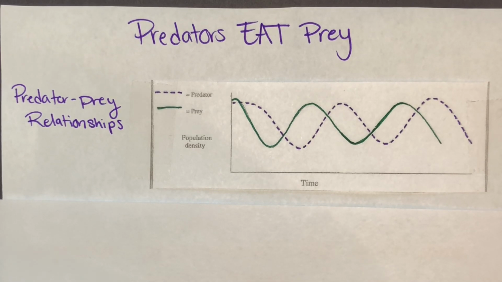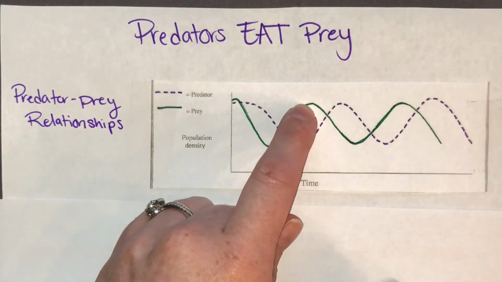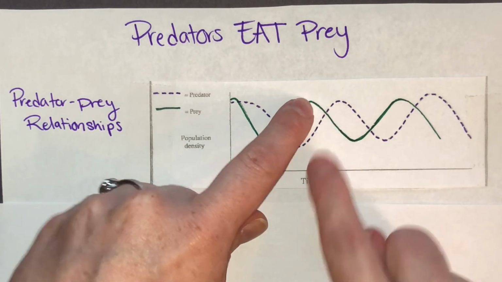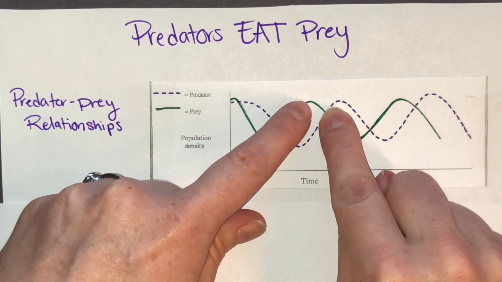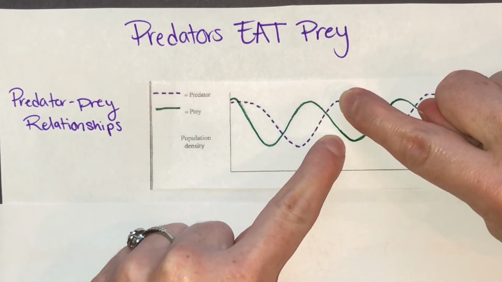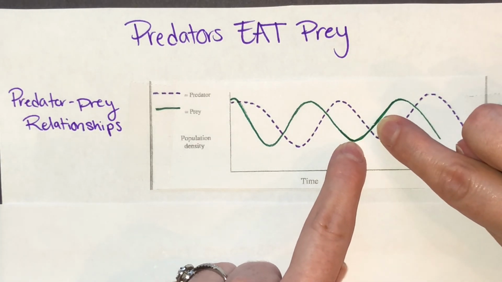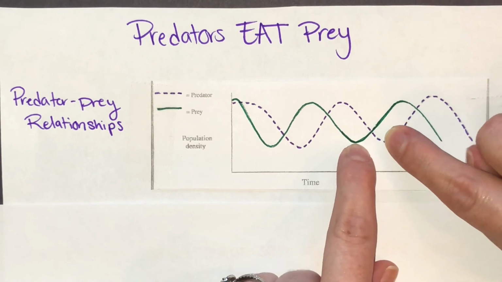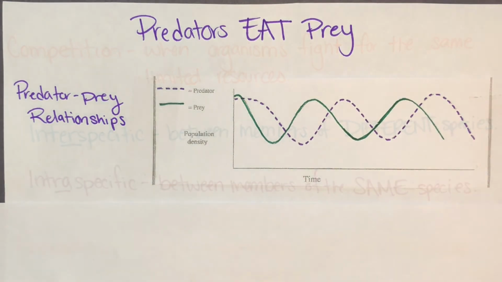This graph shows how the populations of predator and prey species change over time. As you can see, when prey is abundant, the population of predators increases. So when we have high prey, this predator line starts to increase. When there are too many predators, the prey population decreases. Without enough prey, the predator population decreases as well. Without many predators, again, the prey population increases and the cycle continues.